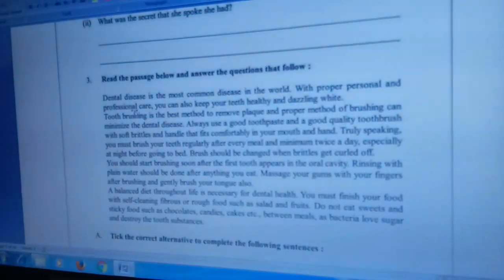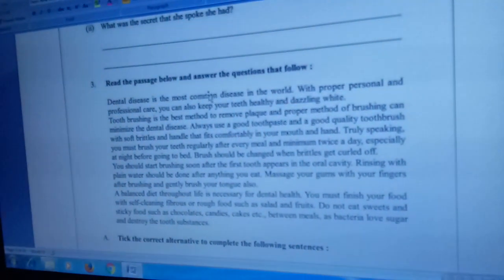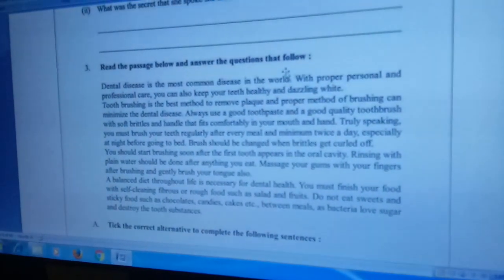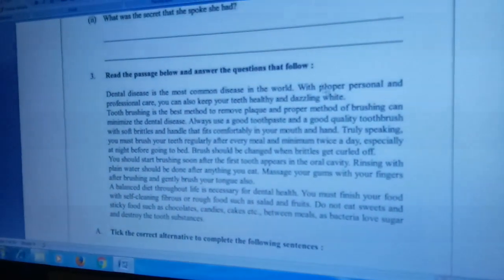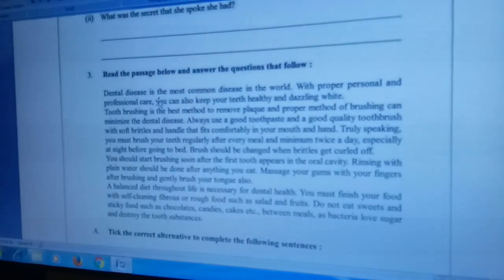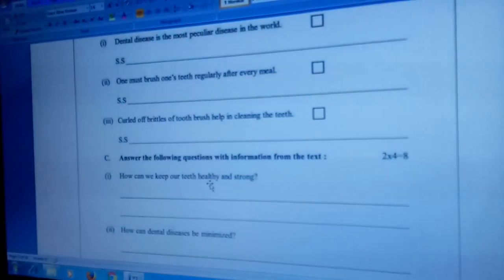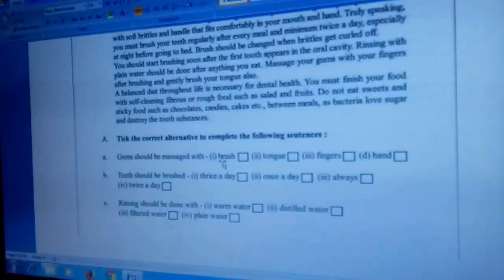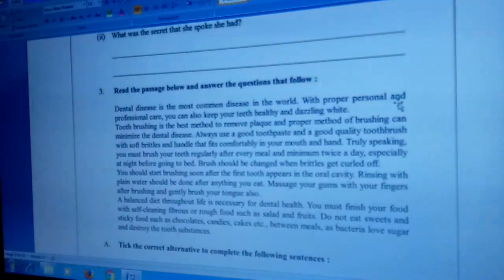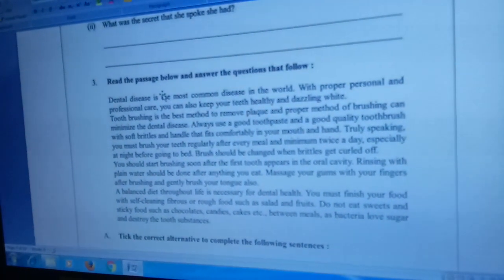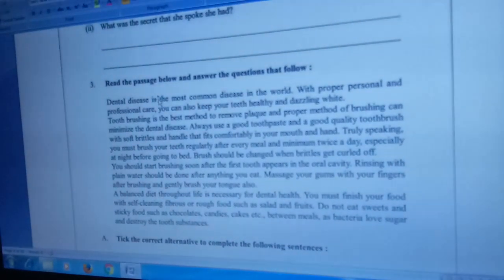Just try to notice here. That is the place where you can get your answer: with proper personal and professional care. So the answer should be, we can keep our teeth healthy and strong with proper personal and professional care. That is enough. You need not write anything more.